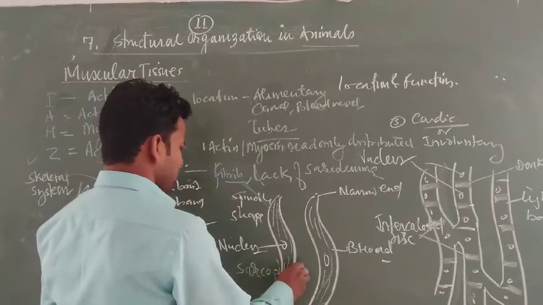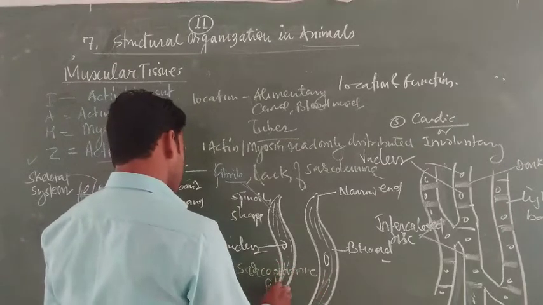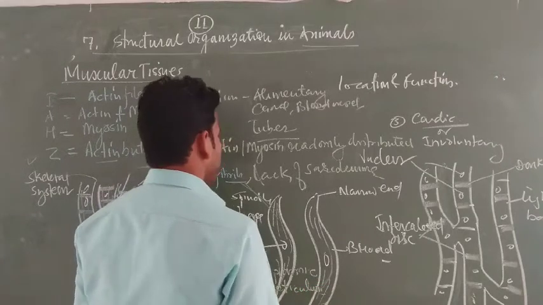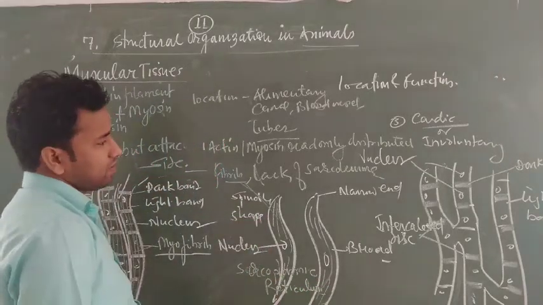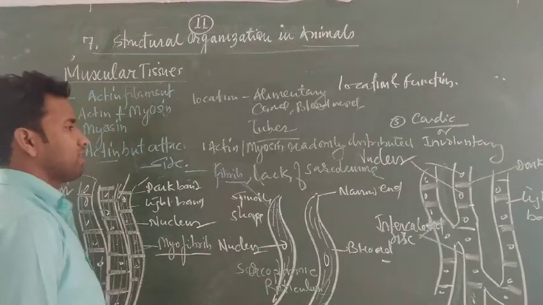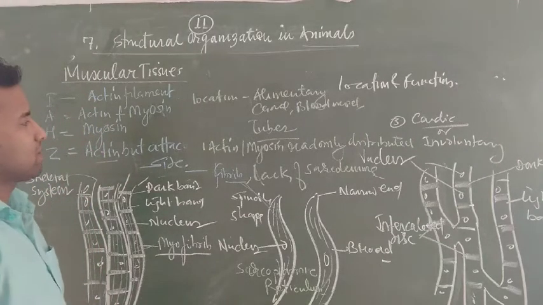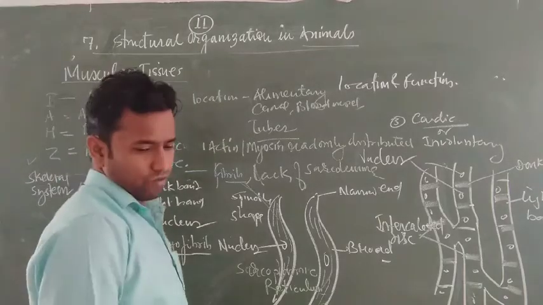Now students, this one is an involuntary muscle or unstriped muscle, also called spindle shape muscle. Visceral muscle is also known as this.